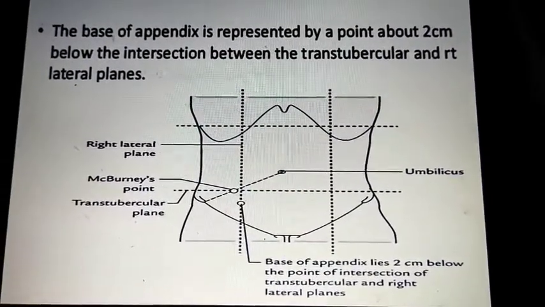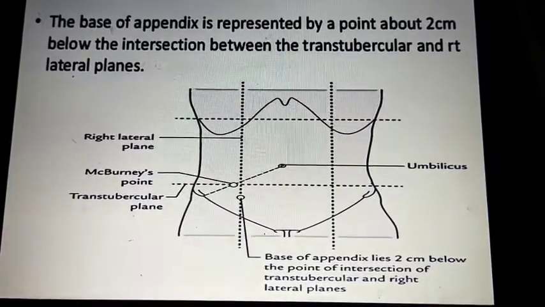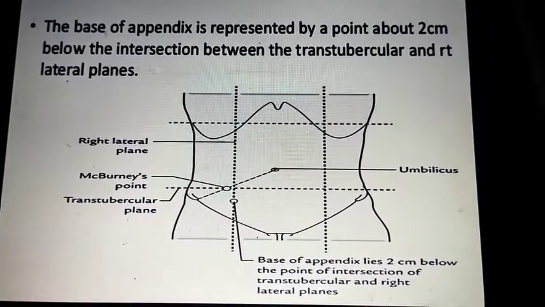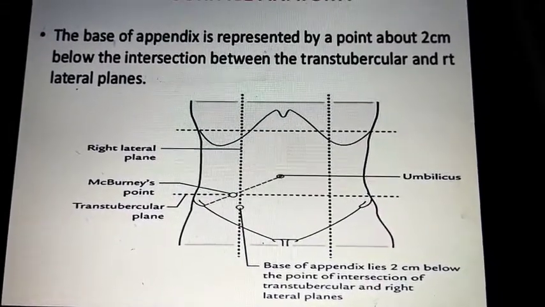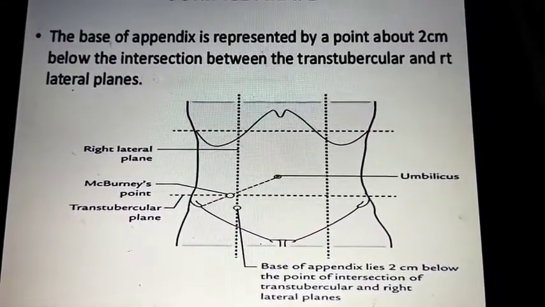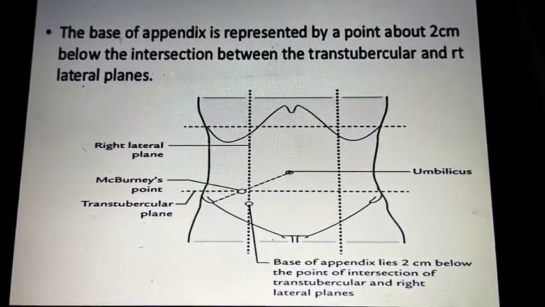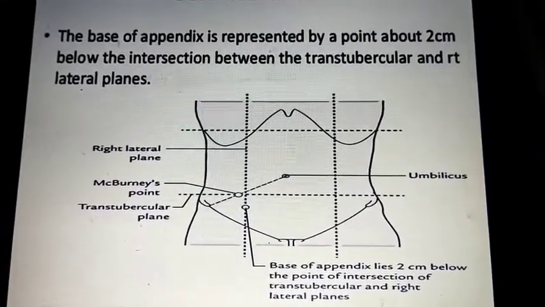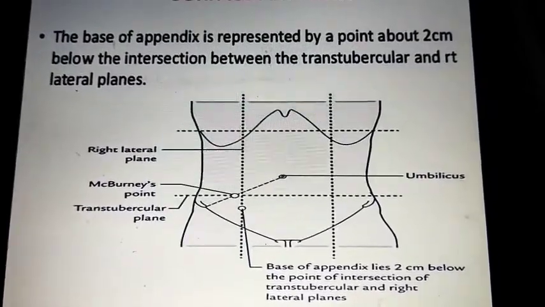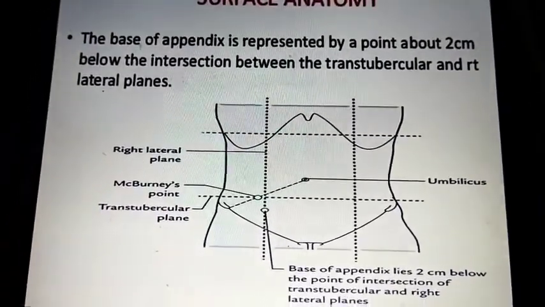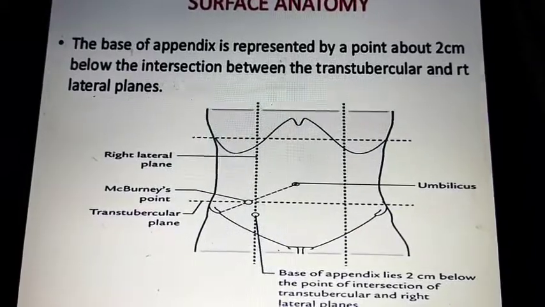The second one is where all the tinea coli, which are longitudinal folds or longitudinal band-like structures on the large intestine, join. All these tinea coli join at the base of the appendix. Where all 3 tinea coli join, that is the base of the appendix.